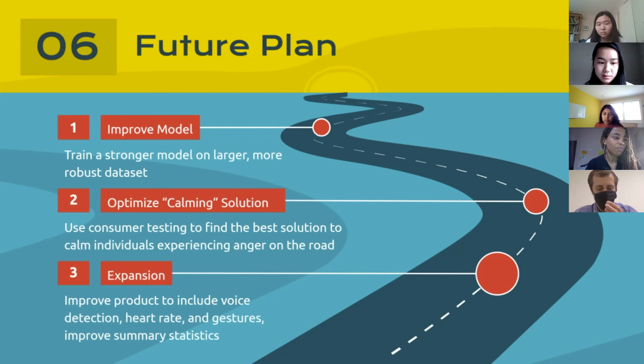The second is to optimize the calming solution. And to do that, we would use consumer testing to find the best solution, sound or music or a vibration or some combination or the best song to help calm individuals who are experiencing anger on the road. Finally, we would look to expand the product to include voice detection, heart rate, and gestures, as these are also indicators of anger or aggression. And we would look to improve the summary statistics to equally account for these improvements to the model itself.